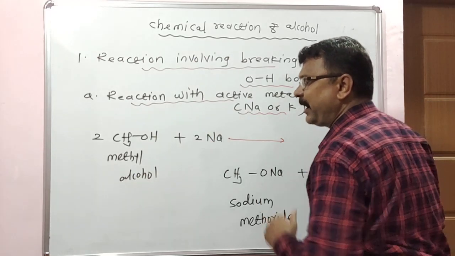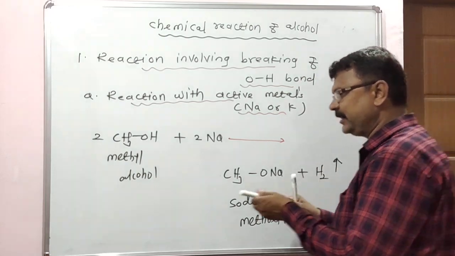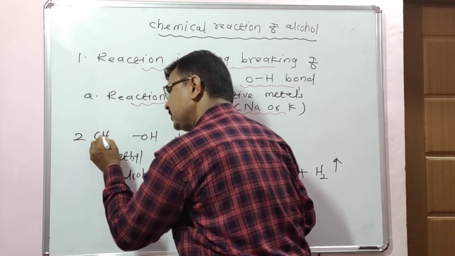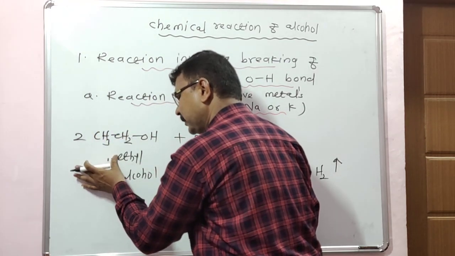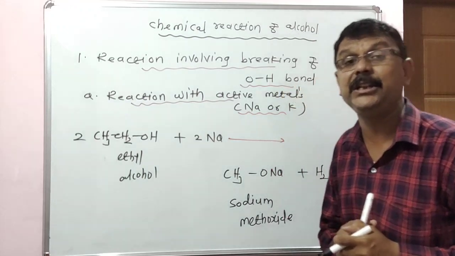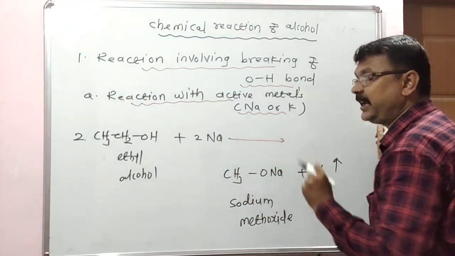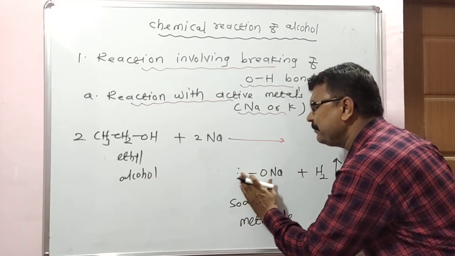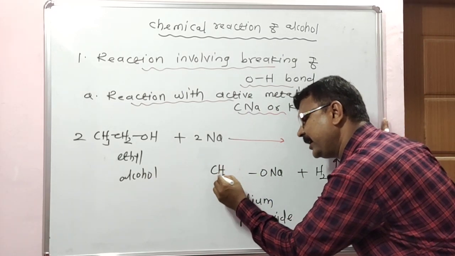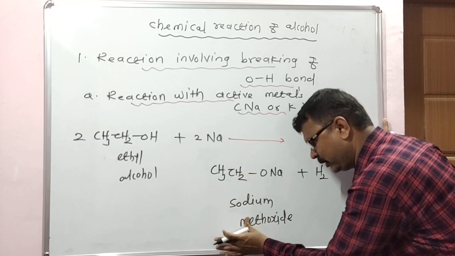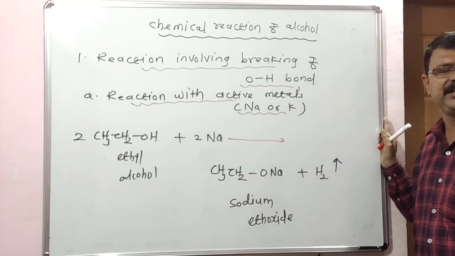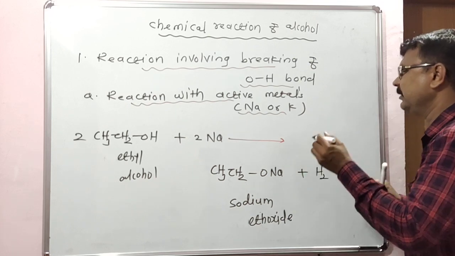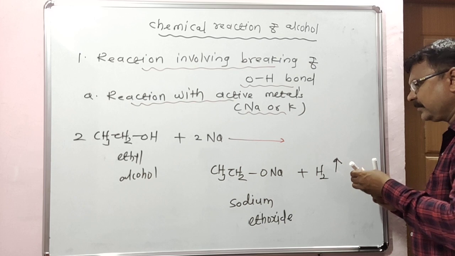Only the value of R changes, here CH3. The next example, CH3CH2OH. What is the name of this compound? Ethyl alcohol is reacted with sodium metal, it gives CH3CH2ONa, sodium ethoxide. Correct?